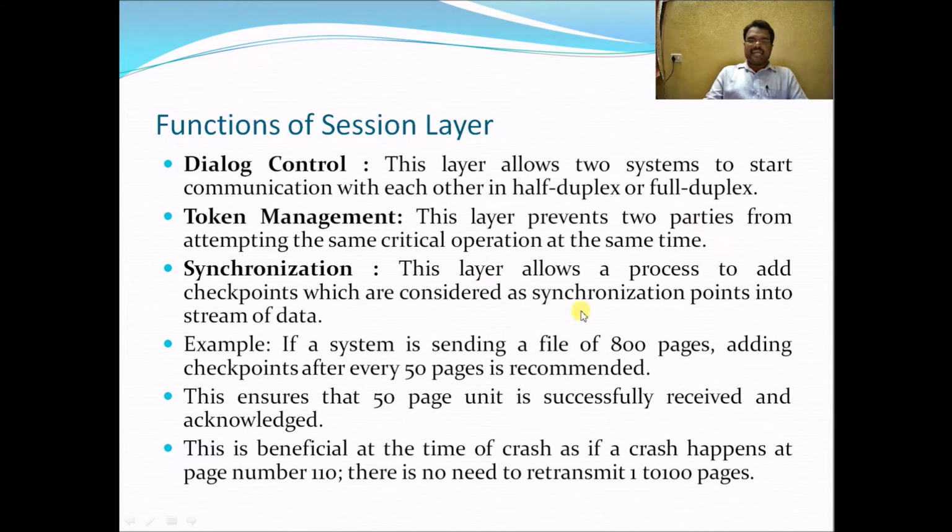So instead of sending 800 pages at a time, we are setting checkpoints for every 50 pages. We successfully transfer a 50 page unit at a time, and after it is received and acknowledged, we send another 50 pages. If any error or crash occurs, there is no need to send all 100 pages again. We can send the crashed pages once again from this point.